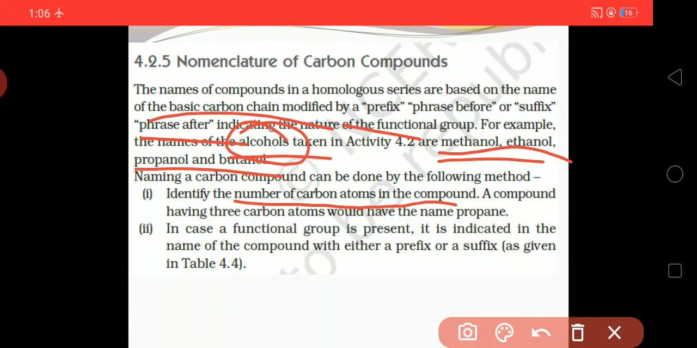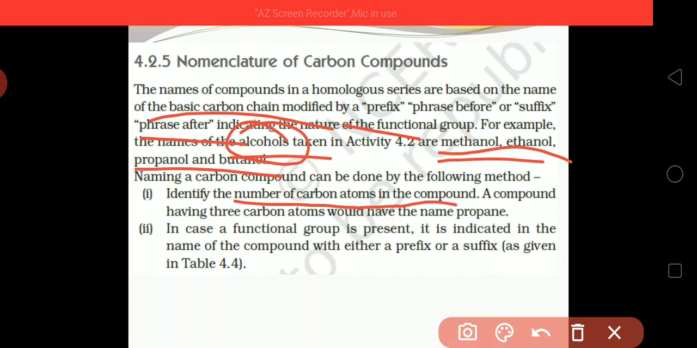If a compound contains 1 carbon, it is called methane. If it contains 2 carbon, it is ethane. If it is 3, it is propane. If 4 carbons are present in the compound, it is butane. This way the whole chain will be named.